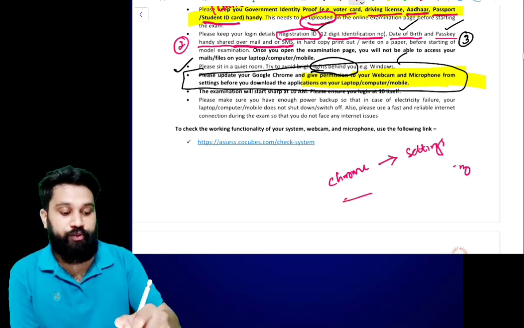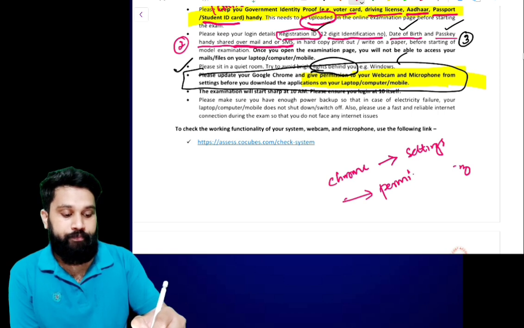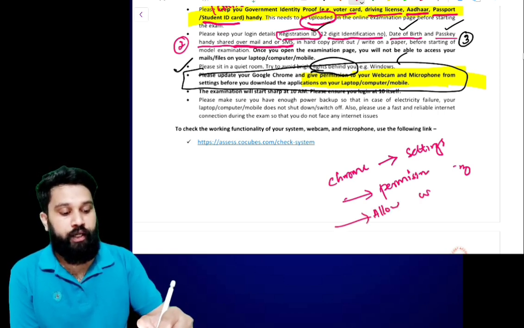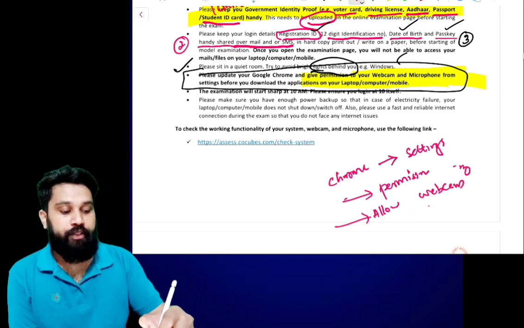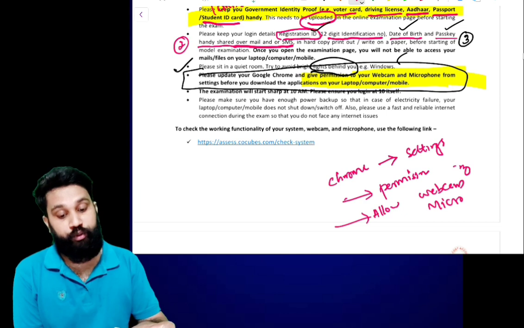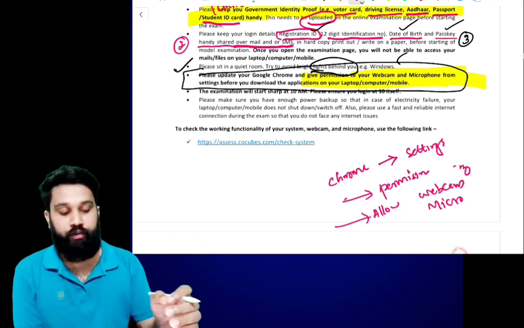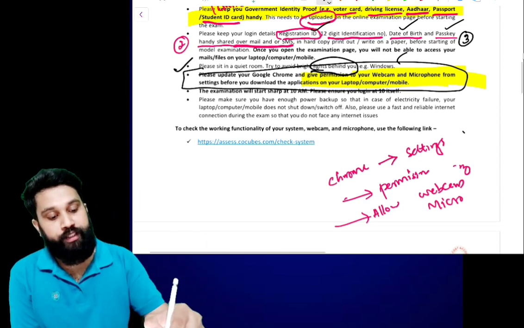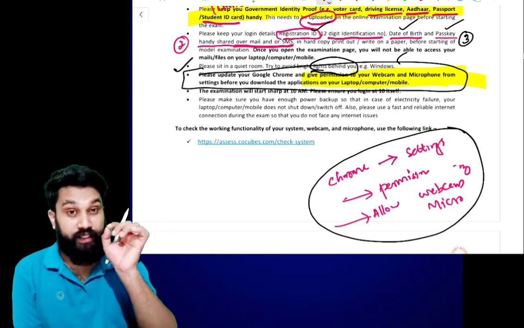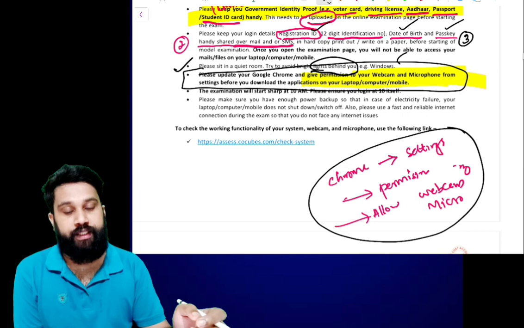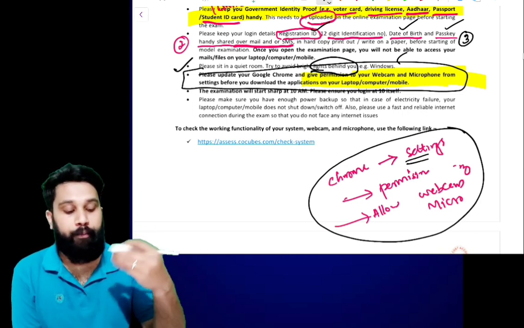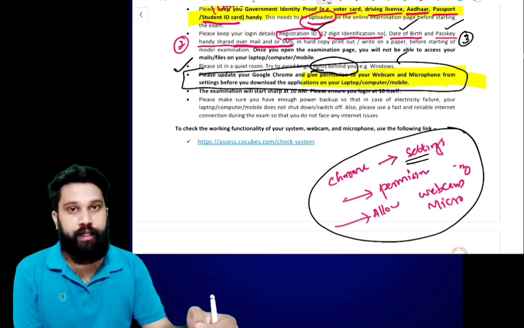In the settings you can see permissions. In permissions, please allow webcam and microphone, so that during the examination there is no issue regarding them. A lot of students faced issues on this point in earlier attempts. So please go to settings and give permission to allow webcam and microphone.